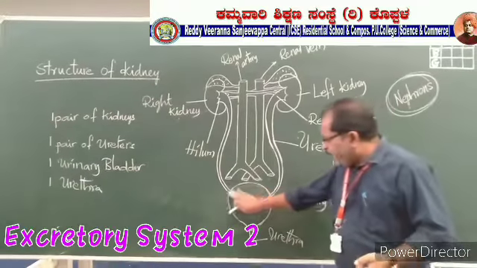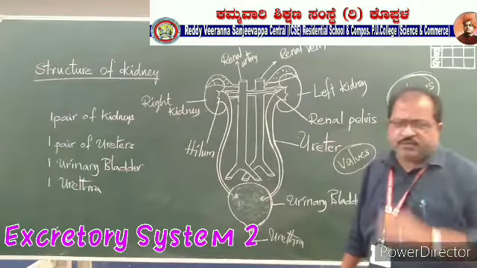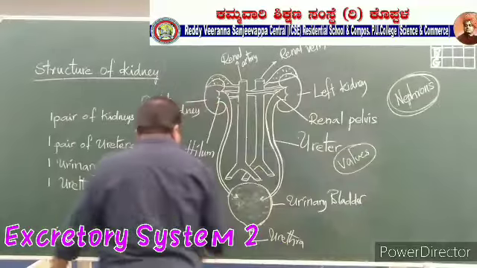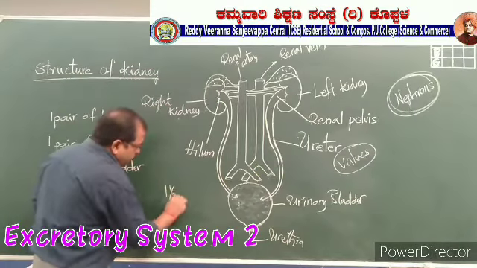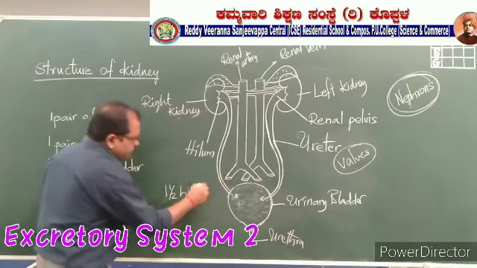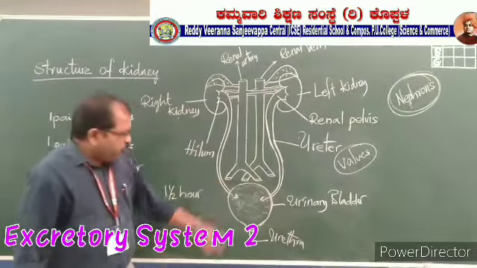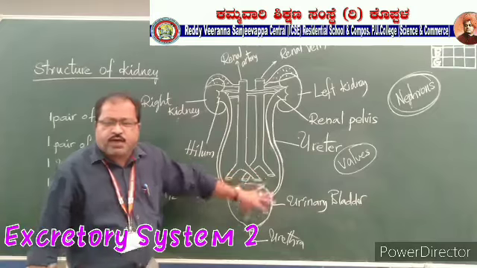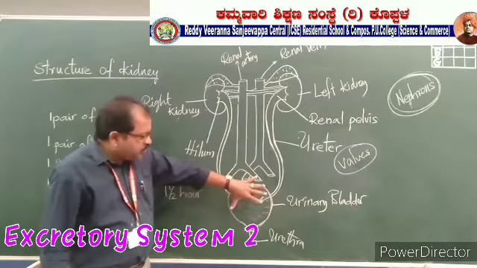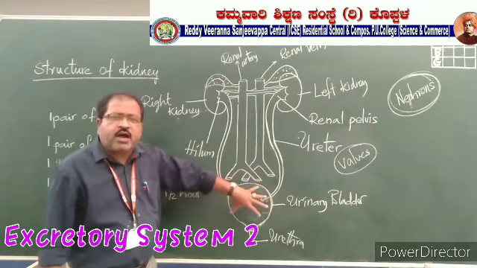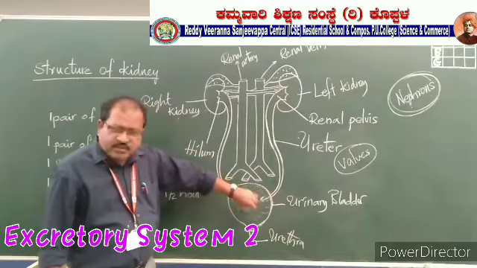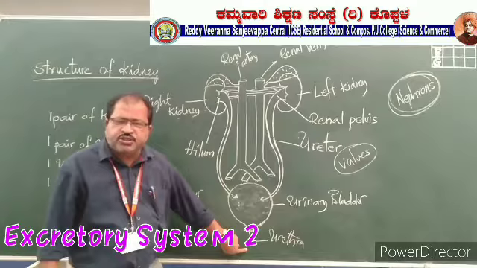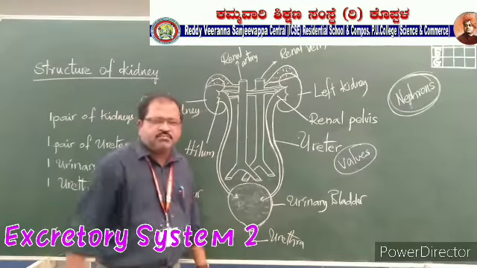It takes 1.5 hours to fill the urinary bladder completely with urine. Once the urinary bladder is filled with urine, its muscles start contracting. Because of this contraction, we get the sensation to go for urination.